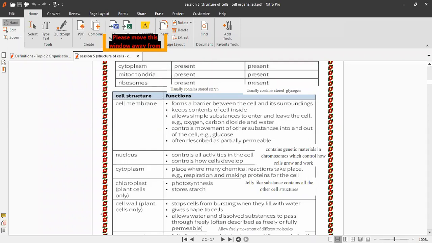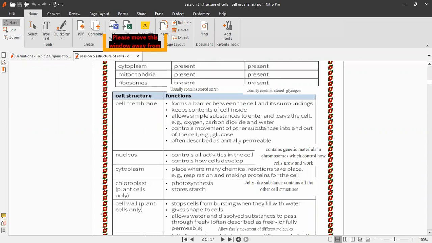So we said the cell membrane is a partially permeable membrane that controls the movement of substances to enter and leave the cell, and is a barrier between the cell and its surroundings, and keeps the contents of the cell inside. That is why all types of cells have a cell membrane.